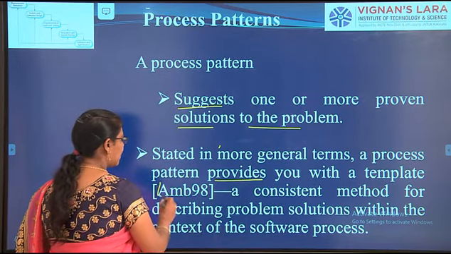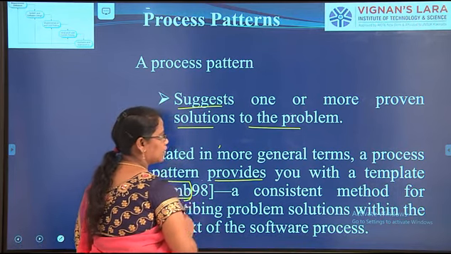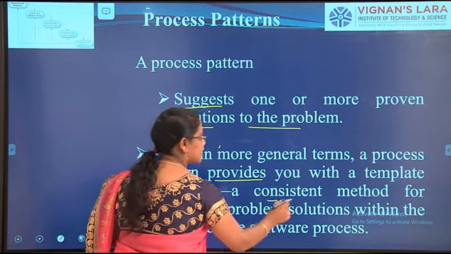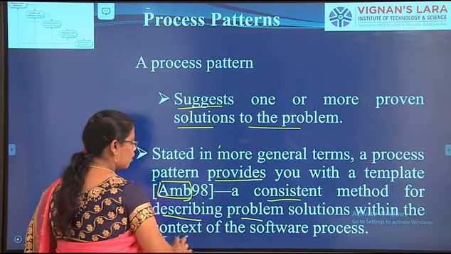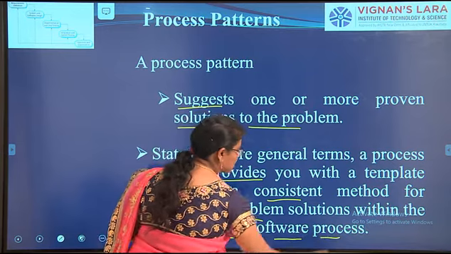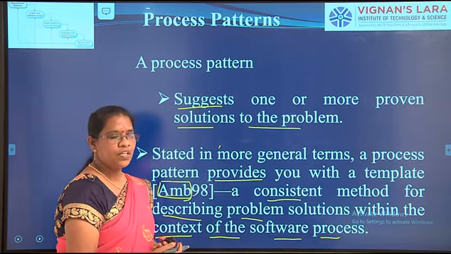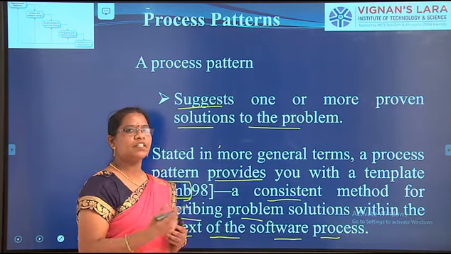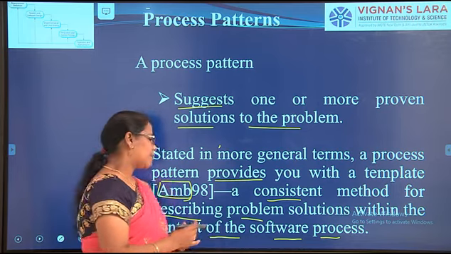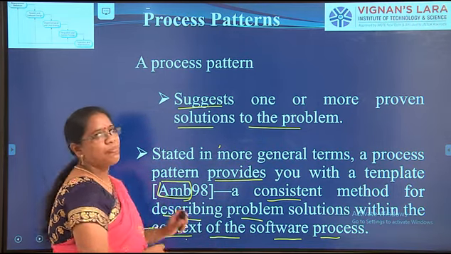Ambler is a scientist. In 1998 he suggested a template, that is, a consistent method of describing problem solutions within the context of the software process. So for the process by which you are going to develop a software project, the process pattern will describe the problems and the solutions to those problems in a particular context. Okay, so this is the process pattern.